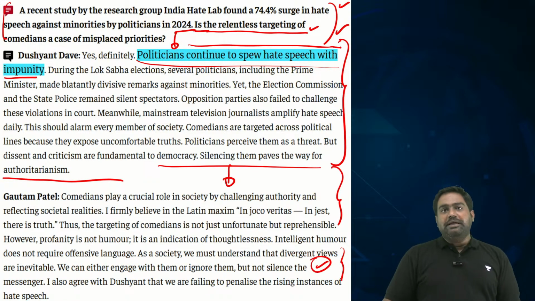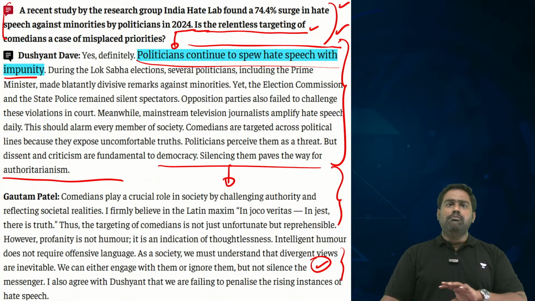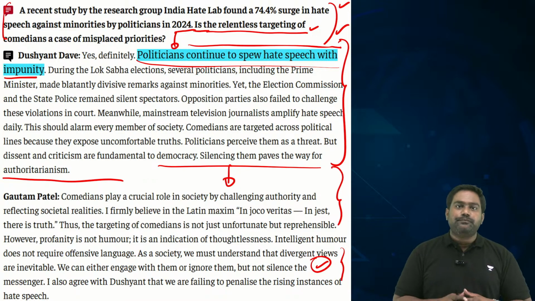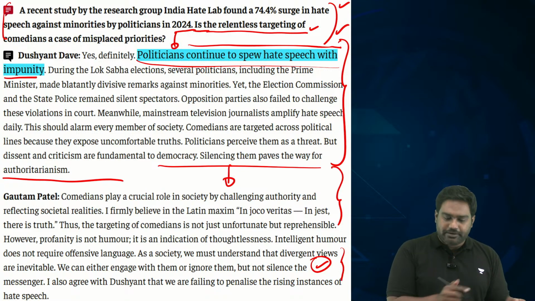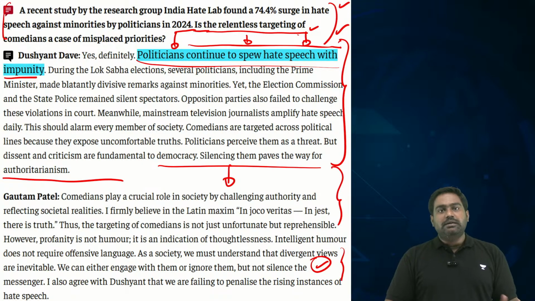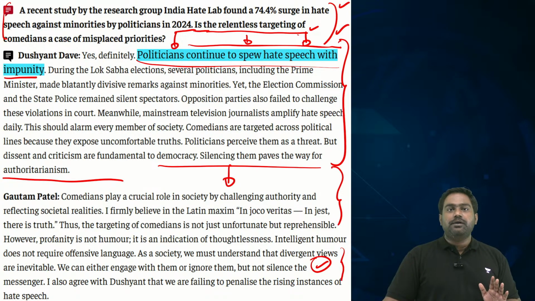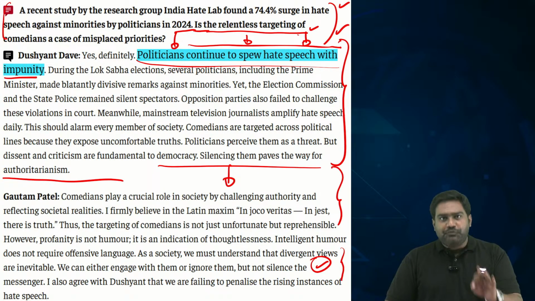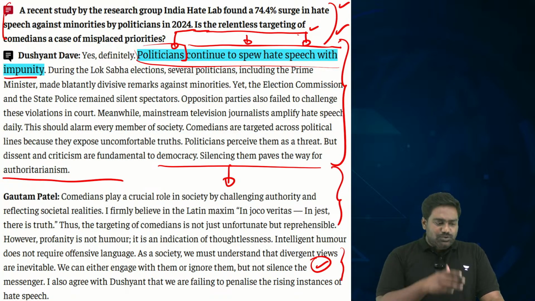Their free speech has not been curbed. In fact, there is an ironic joke as well that in our country, the people who enjoy the most freedom of speech are our politicians. They have no worries about their right to free speech because they can say anything. They can get away with it. They can even spew hatred, push one community against another, drive wedges between communities for votes. They get away with it. No action against them, no FIRs against them, no boycott calls against them. In our country, if anybody enjoys true freedom of speech, almost absolute freedom of speech, it is our politicians. That is what the experts are saying.